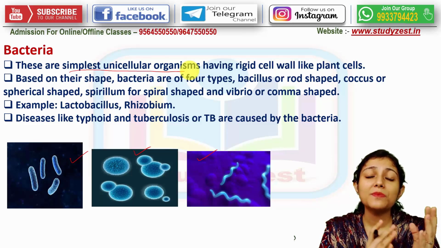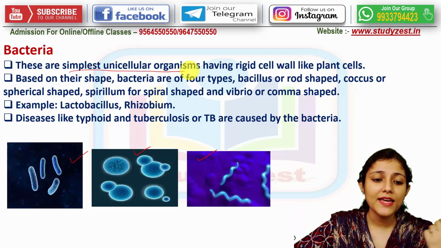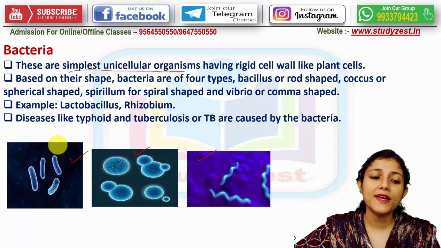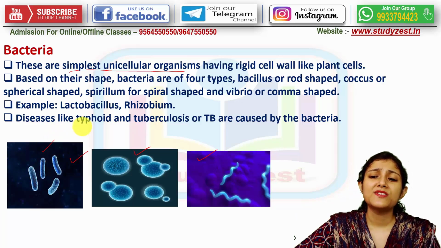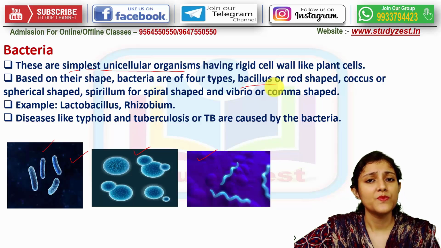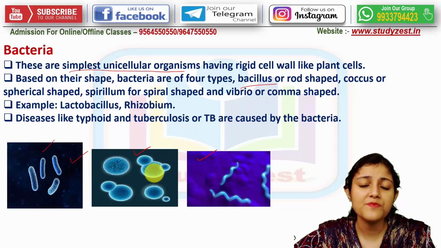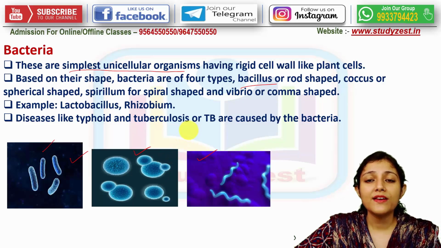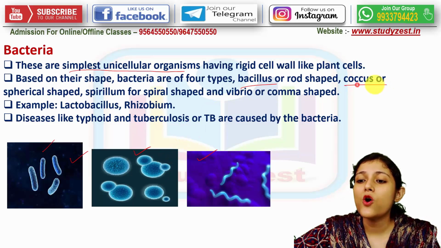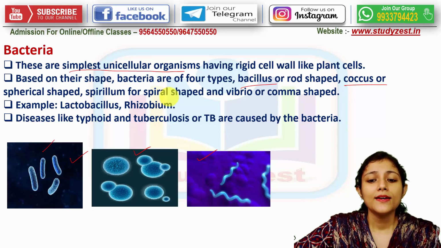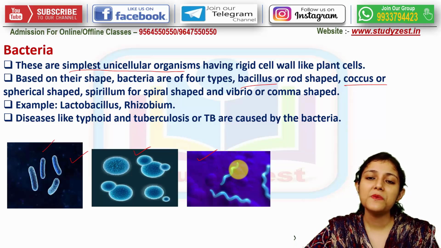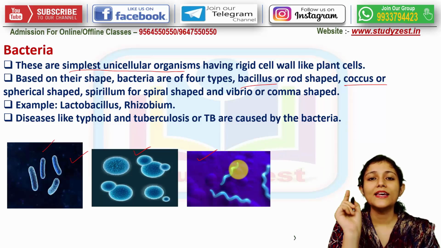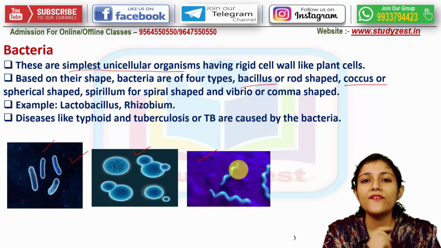So based on the shape, the bacteria are differently named. Here you can see rod-shaped bacteria, and these are known as bacillus. Here you can find round-shaped, spherical bacteria, and those are known as coccus. This is the spiral-shaped bacteria, which has a curl. It is known as spirilla.